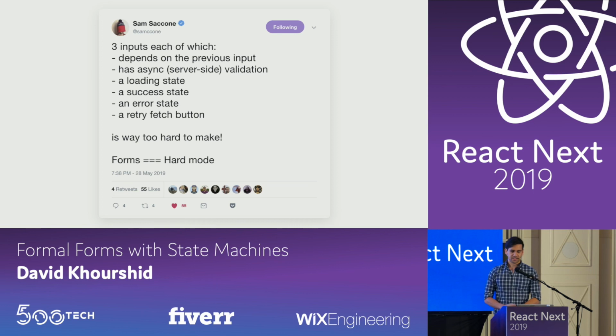So I recently saw this tweet by Sam Saccone where he describes what should be a simple form. And it's sort of a wizard form. So we have 3 inputs which depend on each other. So you could think of it as having a step 1, step 2, step 3. And then each of these steps has asynchronous validation, which is already a scary thing.